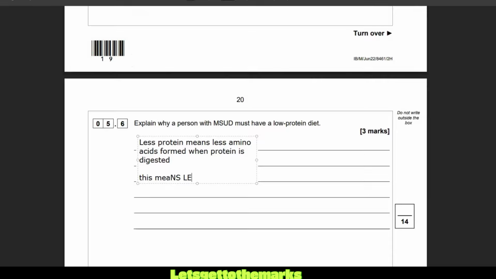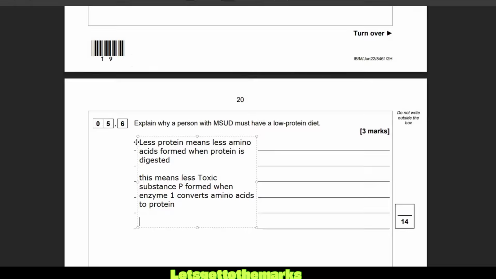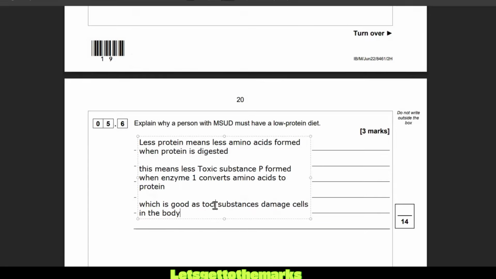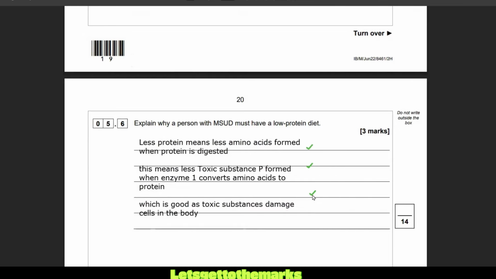This means less toxic substance P formed when enzyme 1 converts amino acids to protein, which is good as toxic substances damage cells in the body. So we potentially need to explain why toxic things are bad here, because toxic substances damage cells in the body. So you're going to have less toxic substance, less damage to the body.